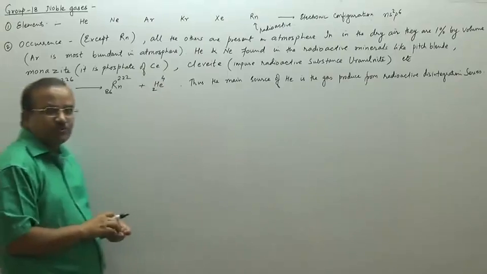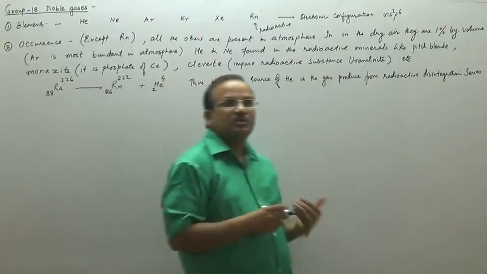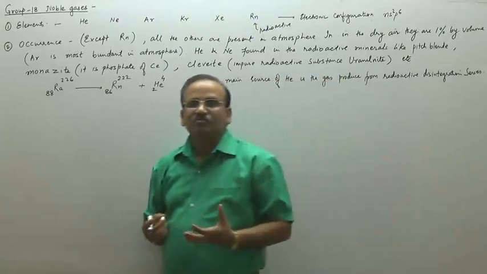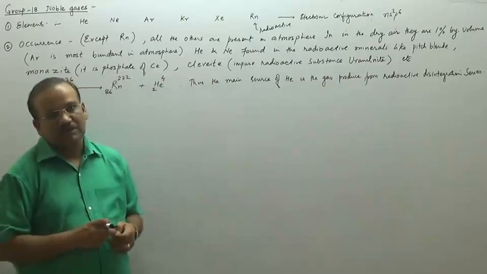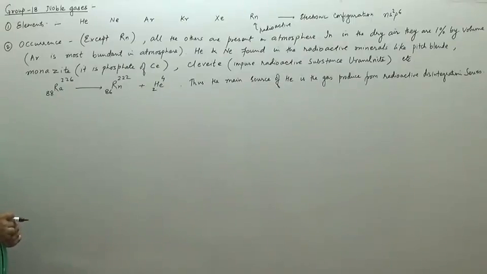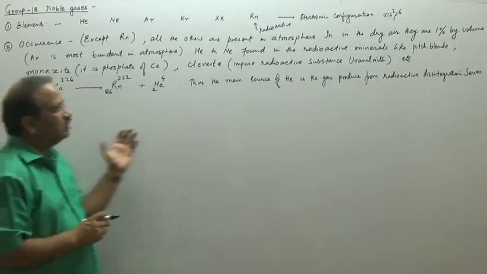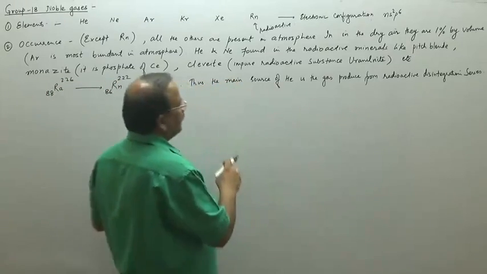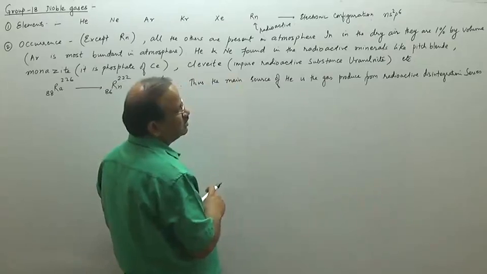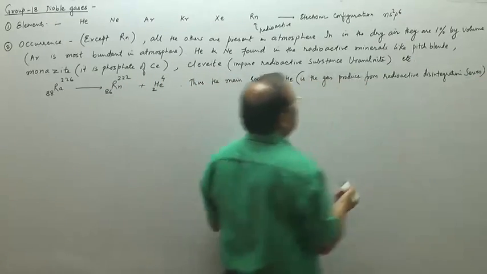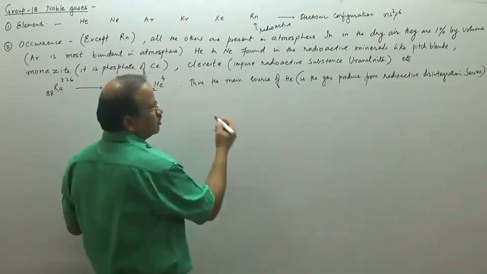Because helium gas is produced in the thorium series, the uranium series, the neptunium series, as well as the actinium series, what we have discussed in radioactivity. So in all the series, helium is emitted. So that is the main source of helium: the gas produced from the disintegration series.